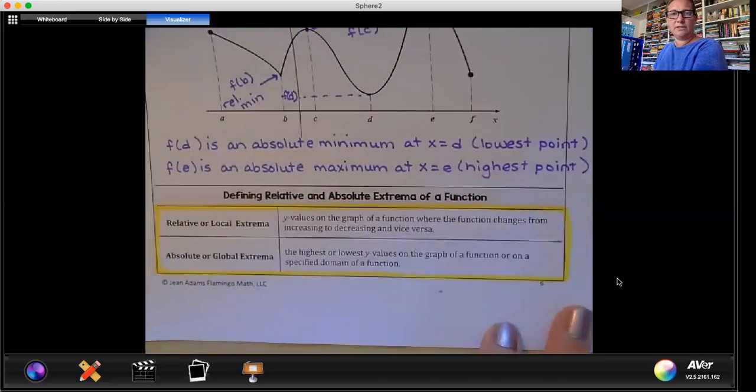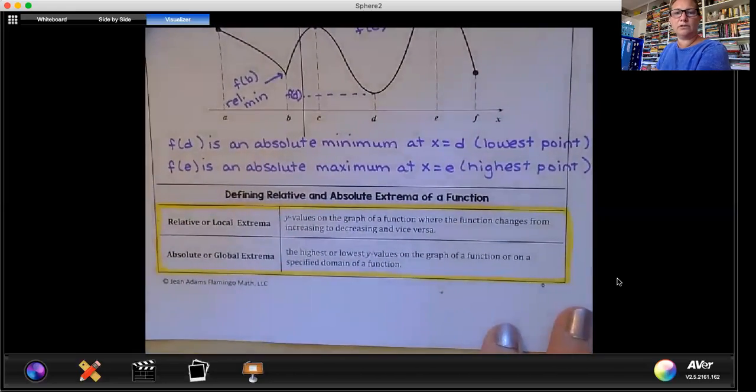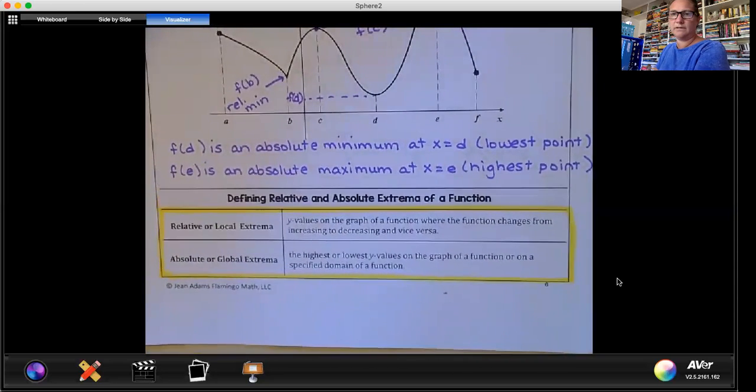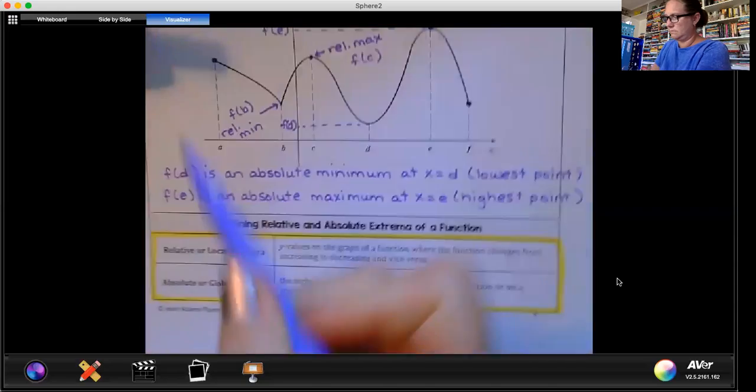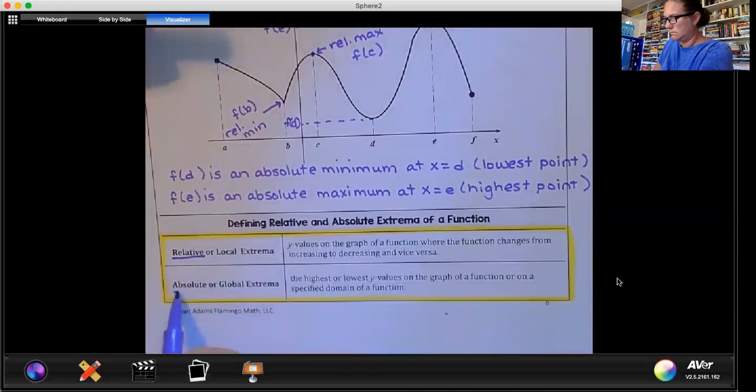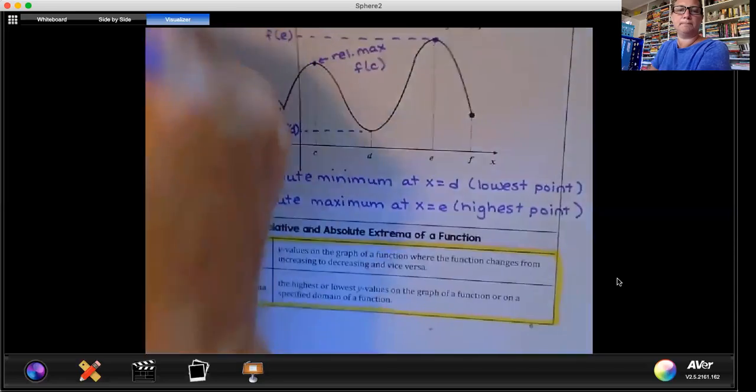So we got some definitions here at the bottom. Relative or local extrema, y values on the graph of a function where the function changes from increasing to decreasing and vice versa. Absolute or global extrema are the highest or lowest y values on the graph of a function or on a specified domain of the function. We typically use the words relative and absolute, max or min.